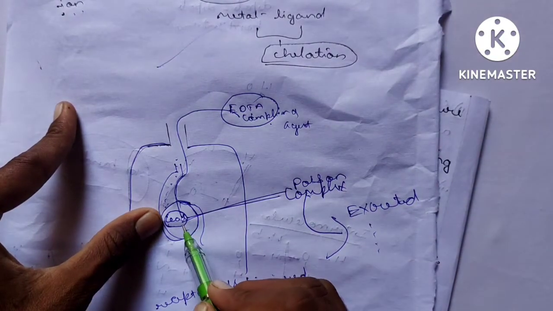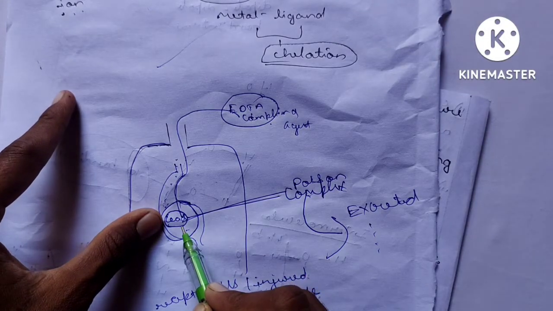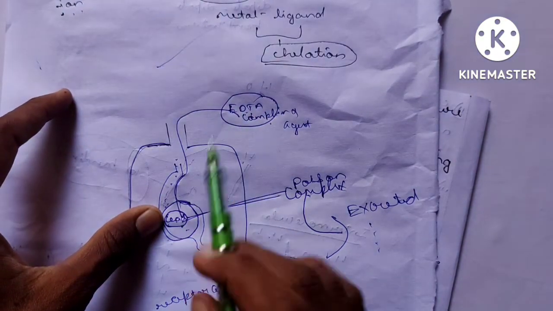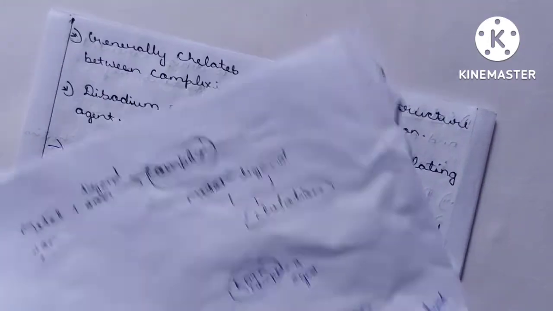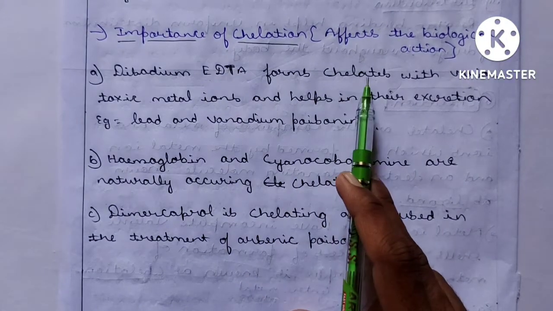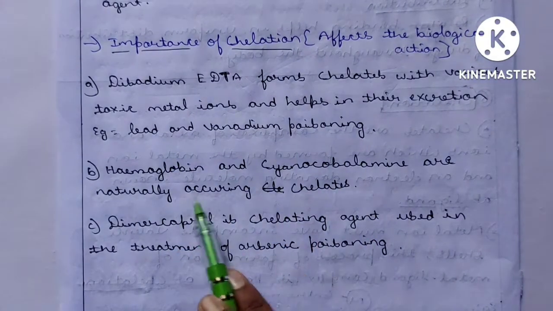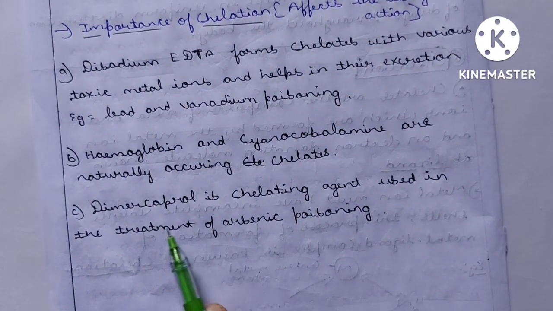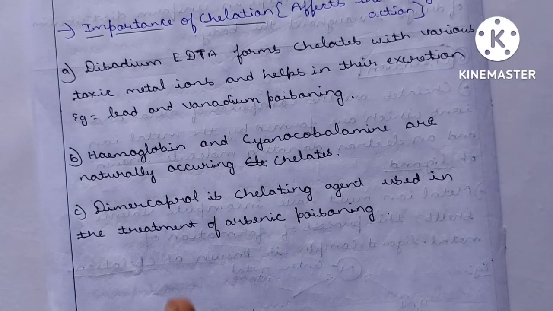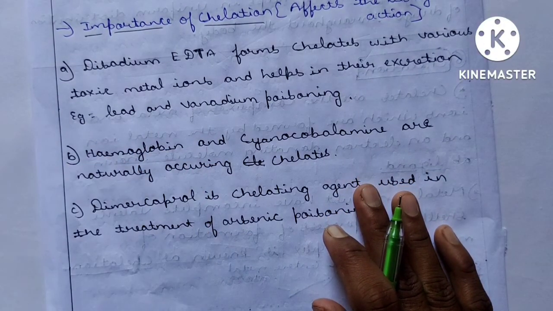If lead is present in your stomach, it causes cancer or various reactions can be faced by your body. But if we give the EDTA complexing agent, we can stop this. Clear? Now this is the main importance of chelation here. Disodium EDTA forms chelates with various toxic metal ions and helps in their excretion. In lead and vanadium poisoning, hemoglobin and cyanocobalamin are naturally occurring chelates. Dimercaprol is a chelating agent used in the treatment of arsenic poisoning. If any person consumes a heavy metal like arsenic, we give him dimercaprol.